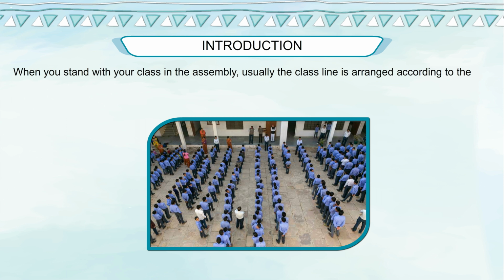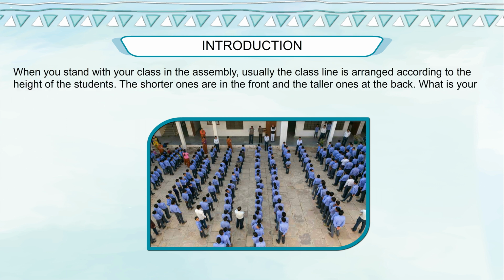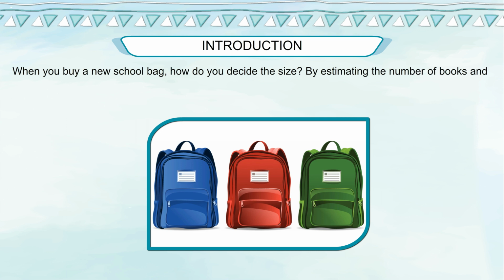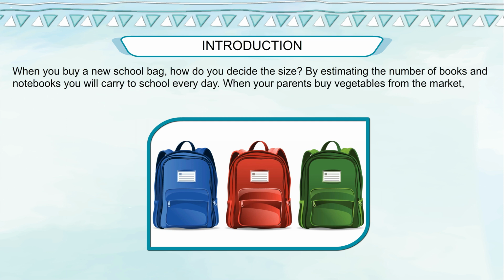Introduction. When you stand with your class in the assembly, usually the class line is arranged according to the height of the students. The shorter ones are in the front and the taller ones at the back. What is your position in the class line? Are you among the taller ones or the shorter ones? When you buy a new school bag, how do you decide the size? By estimating the number of books and notebooks you will carry to school every day.